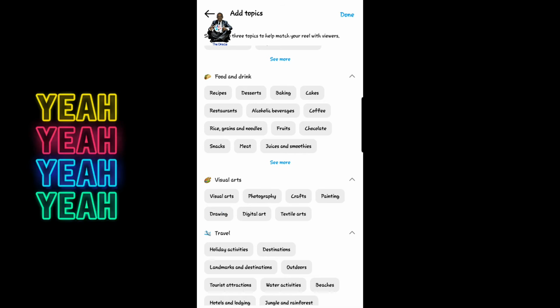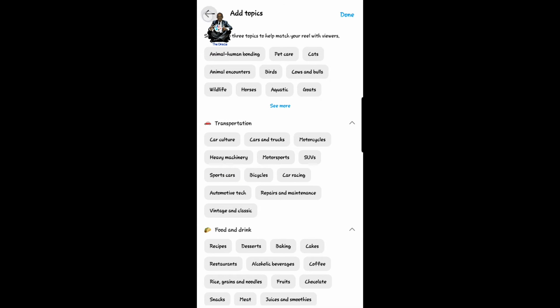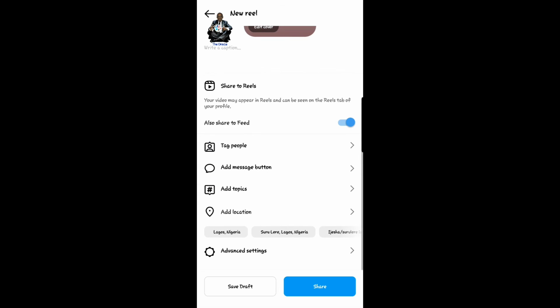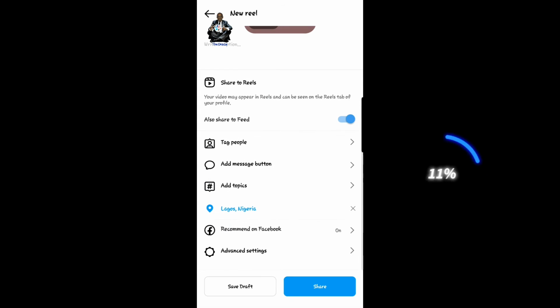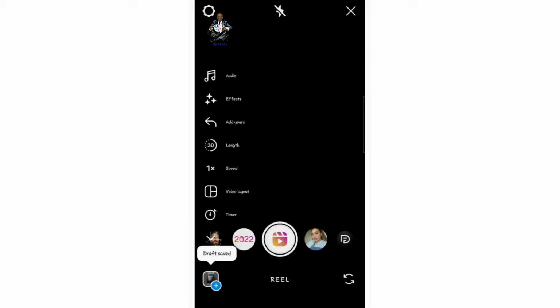You see, these are all the different topics. You can only pick 3 though, but there are different categories. You can just look through. So when you've decided, you've tagged people, you've invited those you want to invite, you've picked your location, you've added your topics, you've added the message button. By the way, I like the message button and add topics. Then you can save as draft.